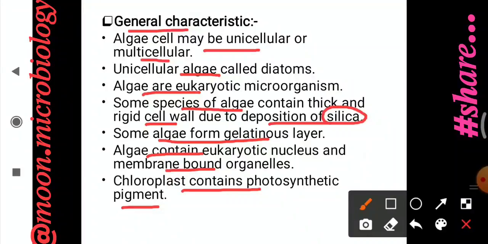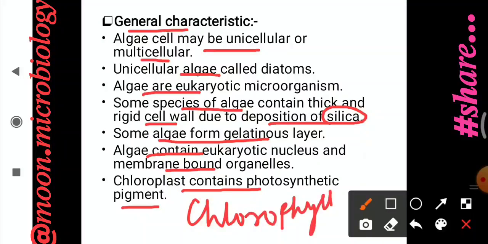That's why we say algae are photoautotrophic, because they contain photosynthetic pigments such as chlorophyll. Due to this, they prepare their own food with the help of sunlight.